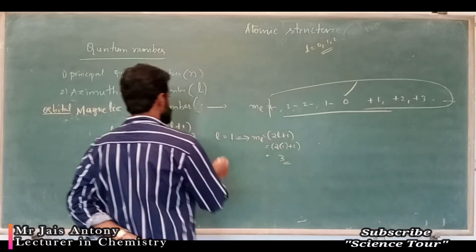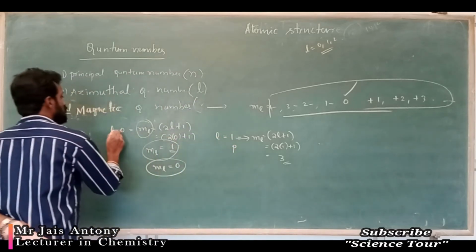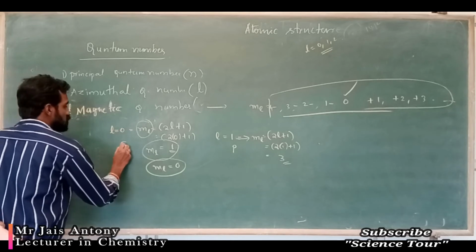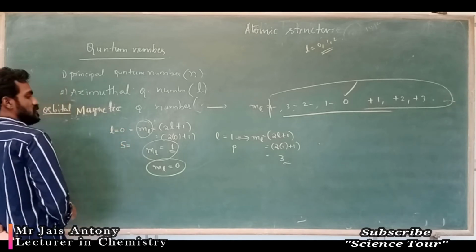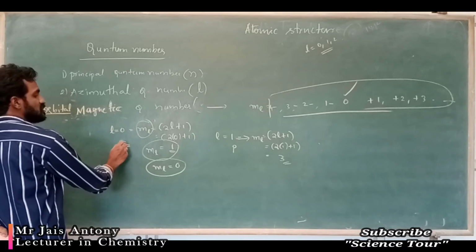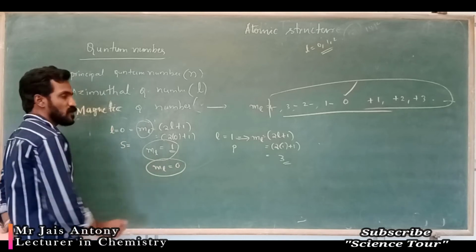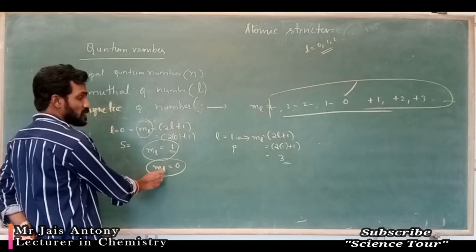So, L is equal to 1 represents which one? P orbital. L is equal to 0 represents which orbital? S orbital. So, if you are getting S, L is equal to 0, only one orbital is possible. One orbital. ML orientation I will explain.